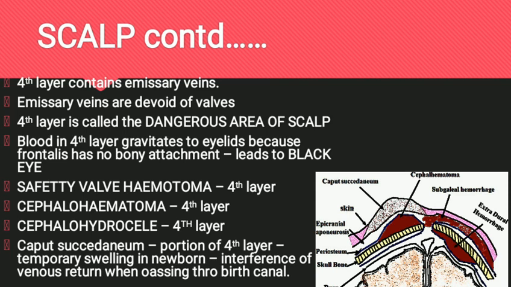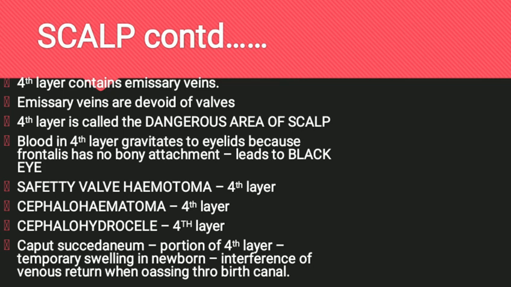Cephalohydrocele occurs when there is fracture of the vault resulting in the tearing of the meninges of the brain, leading to the oozing of the cerebrospinal fluid. This commonly occurs in children. In cephalohematoma, the collection of blood will be in the shape of the bone and it will not cross the suture line. But it is not the same in case of caput succedaneum. Caput succedaneum occurs due to the interference of the venous return, which causes an edematous condition when the child comes out through the birth canal.